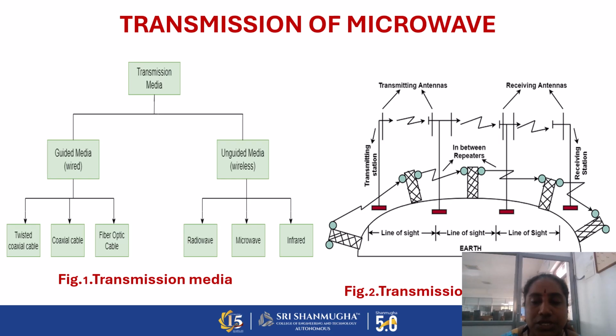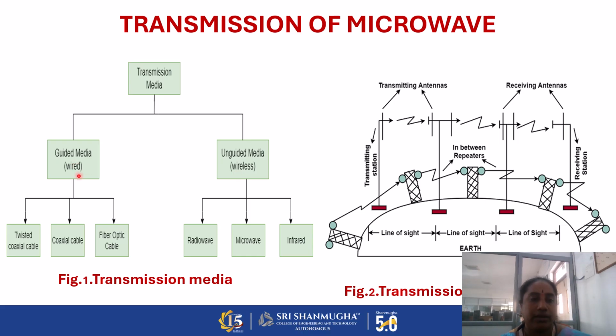Next, transmission of microwaves. How do we transmit the microwave signal? It is through a transmission medium or free space. In figure 1, I represented the general transmission media. The transmission media is first divided into two parts: guided media and unguided media, that is, wired and wireless.